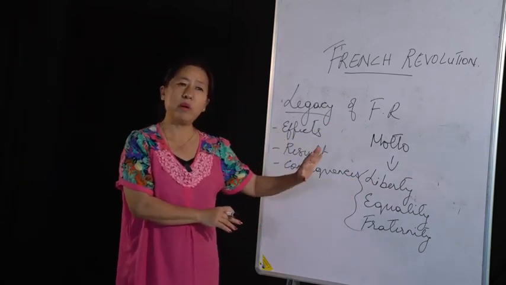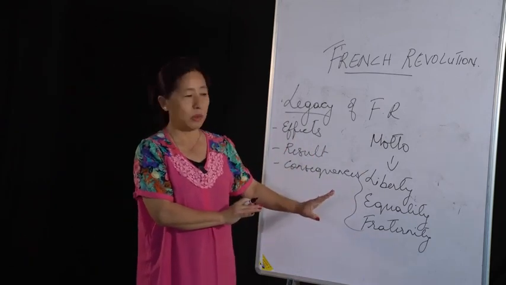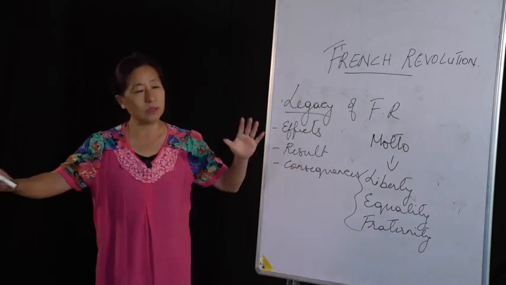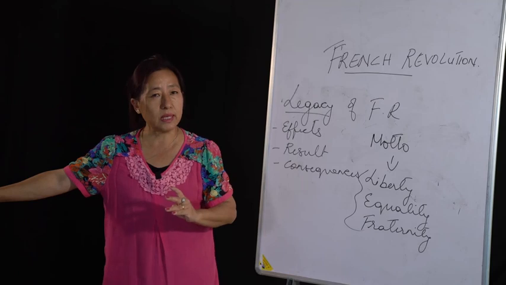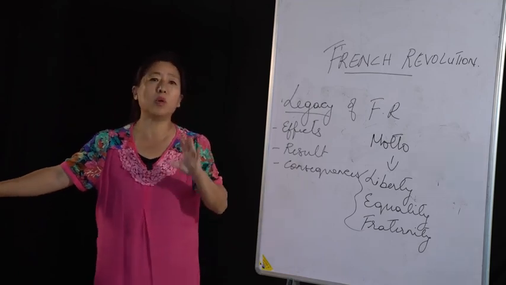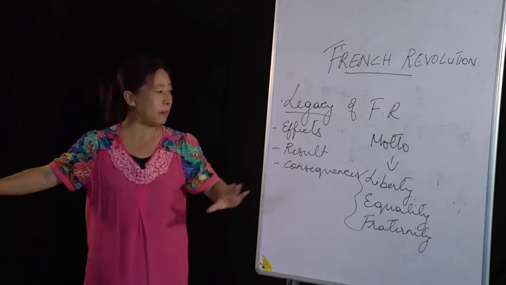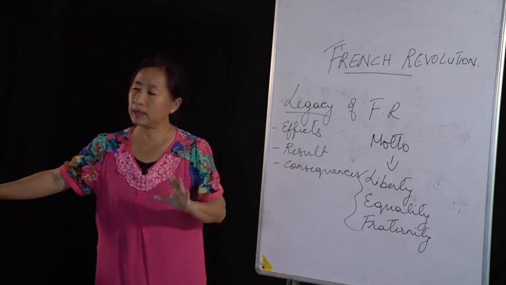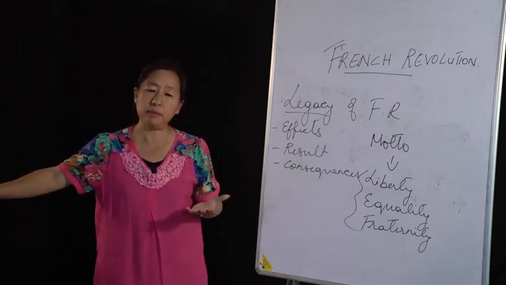Liberty, where every one of us has certain freedom. Equality, where everyone is regarded with equal quality. Then fraternity, brotherhood. So this motto, liberty, equality, and fraternity, really inspired the whole world. People came to believe in the motto of the French Revolution. Everyone came to believe that we need to have certain freedom.